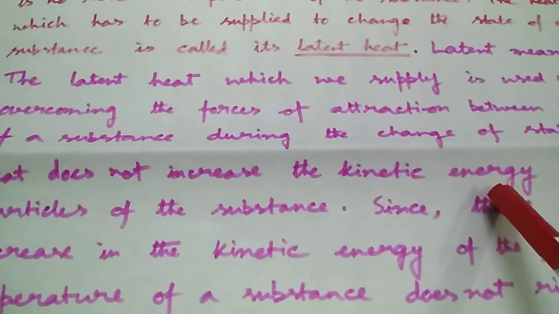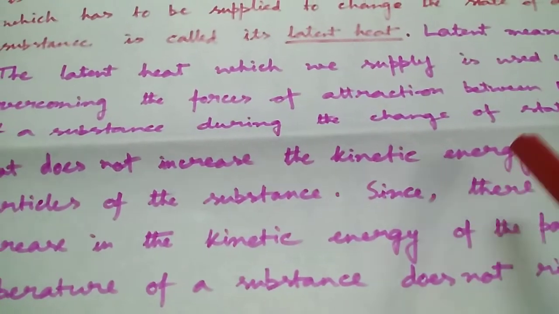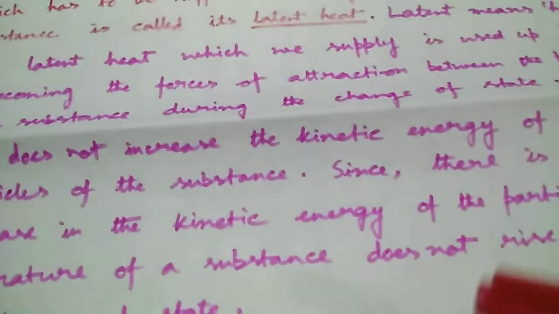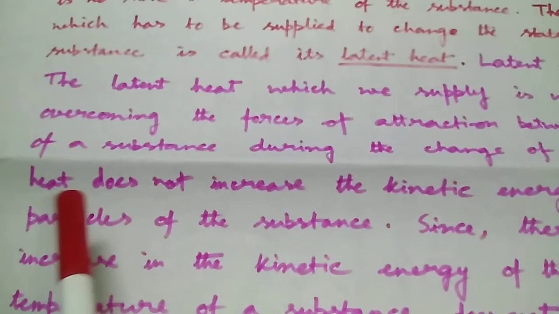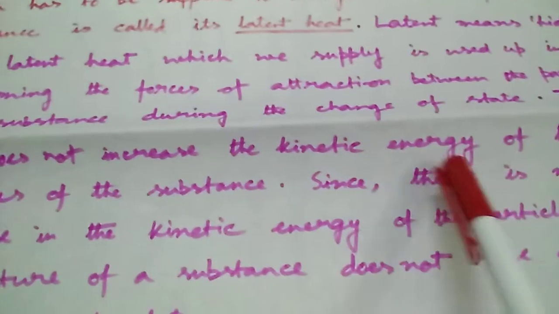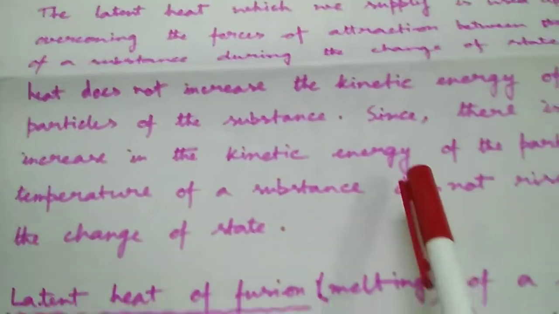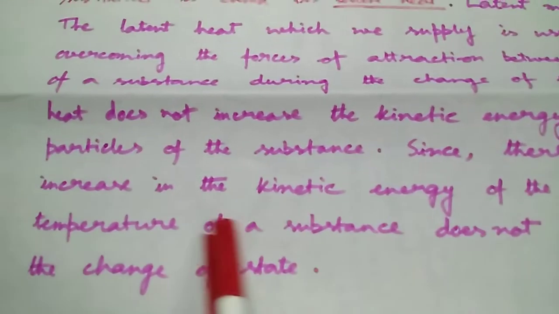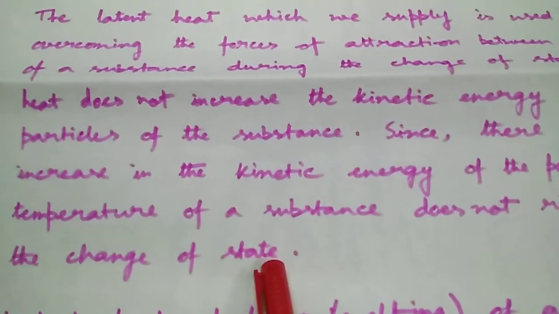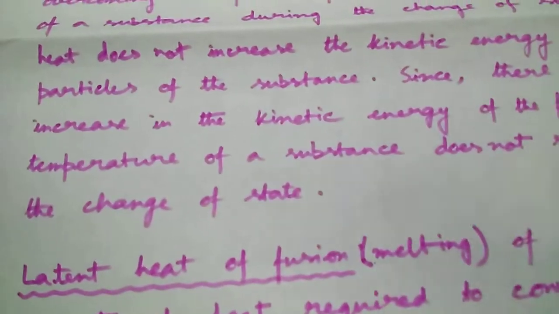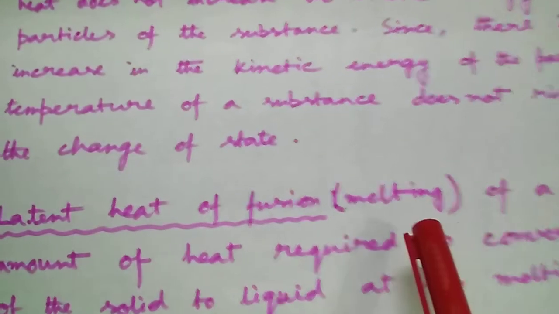And kinetic energy has a direct relationship with the temperature. If there is an increase in kinetic energy, there is an increase in temperature, or vice versa. We can say if temperature increases, the kinetic energy increases. Since this latent heat does not increase the kinetic energy of the particles of the substance, we can say that this heat energy doesn't increase the temperature of a substance during that change of state. So it is observed that the heat energy is just used to change the state. It is not increasing the temperature of the substance.